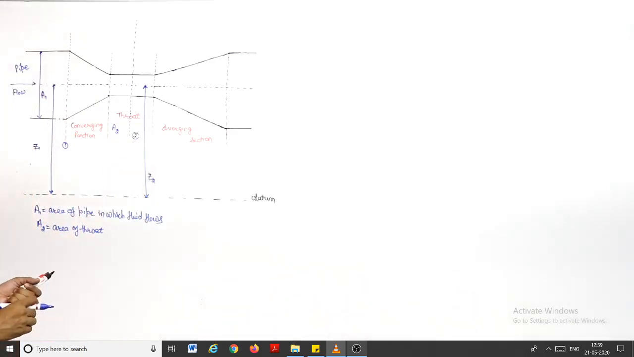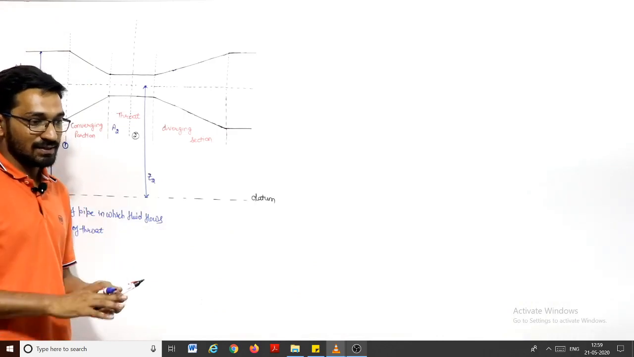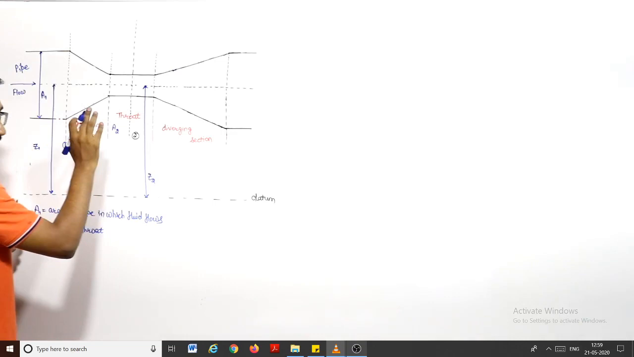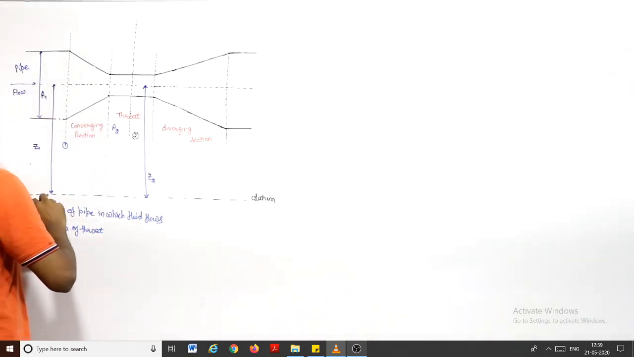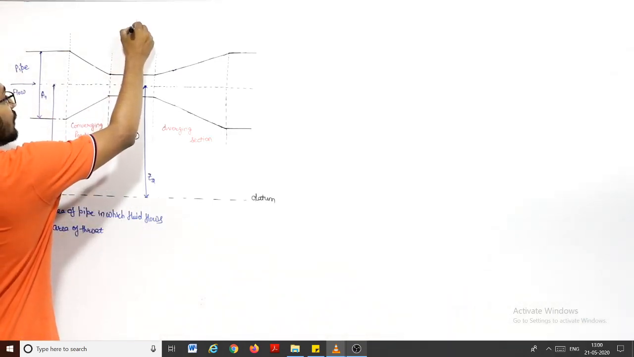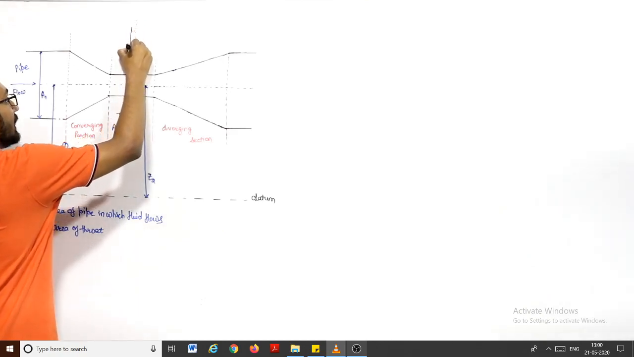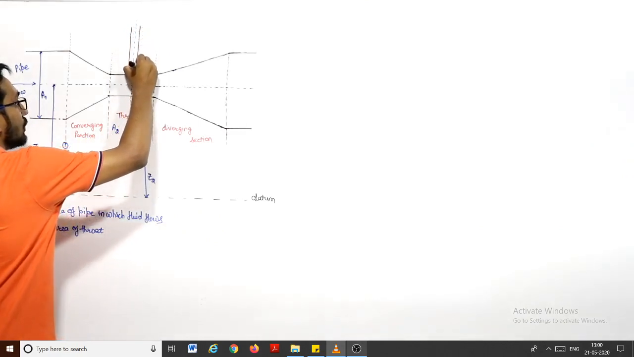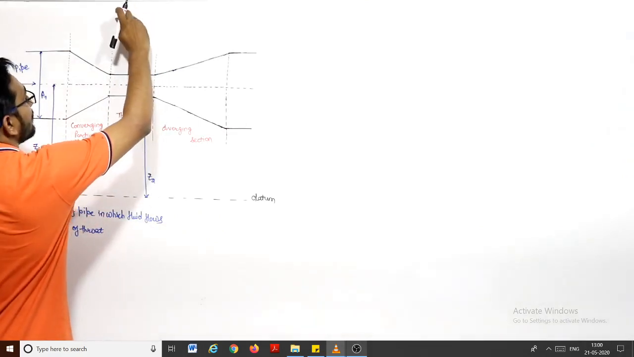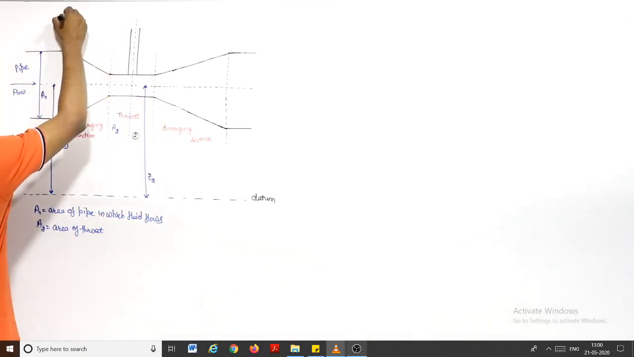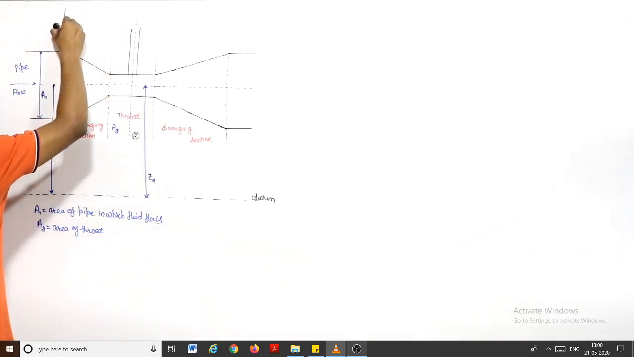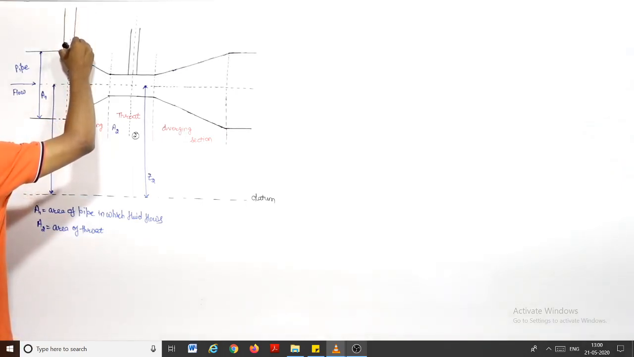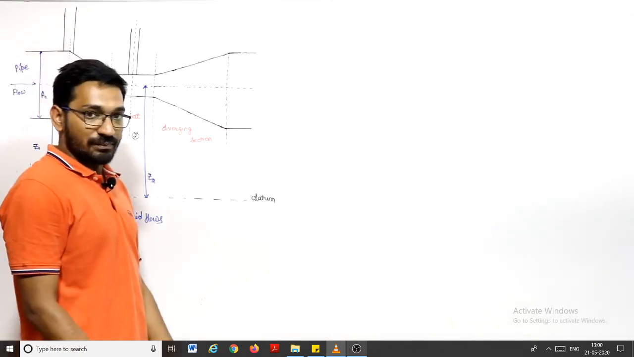Now, I connect a piezometer. Pay attention, guys. I connect a piezometer at point 1 and at point 2 to measure the pressure at point 1 and point 2. We know that when a fluid is flowing from point 1 to point 2, its area is decreasing, so velocity will increase, and if velocity increases, pressure will decrease. So we have to measure the pressure. That's why we connect a piezometer.